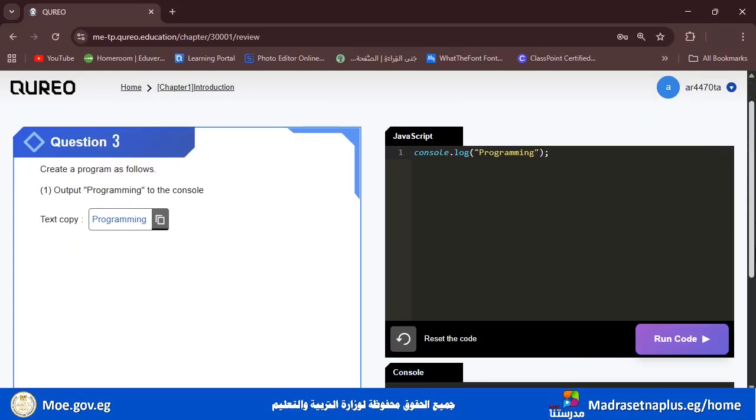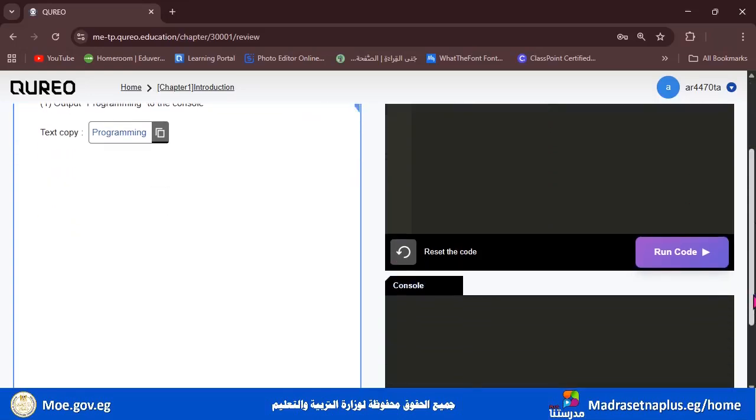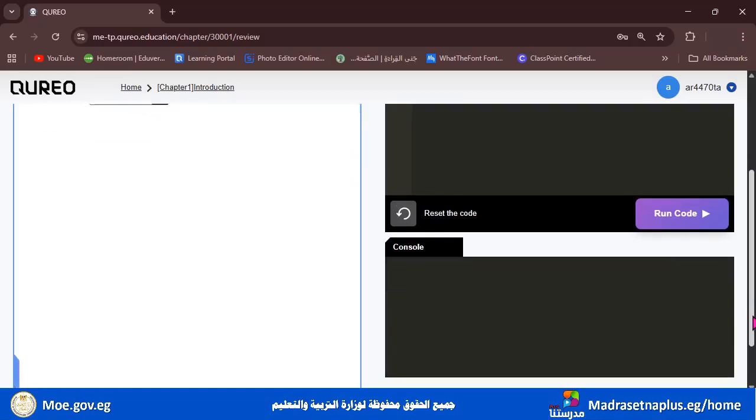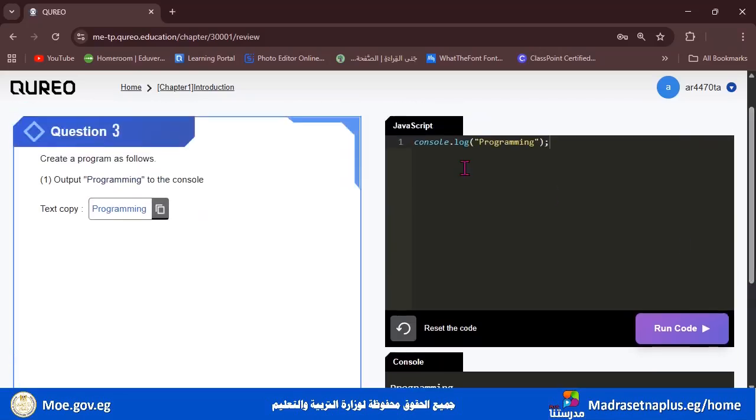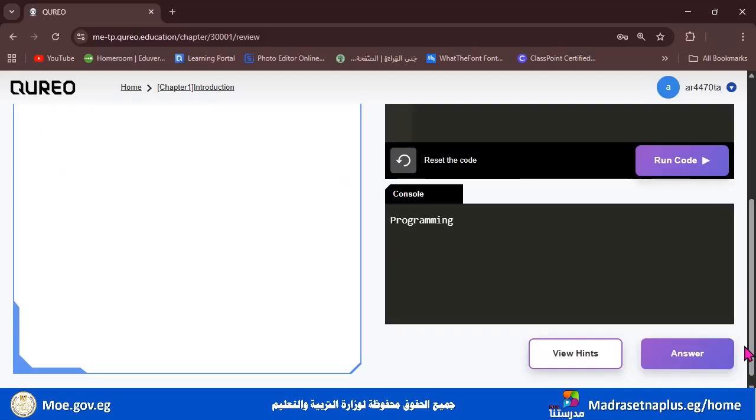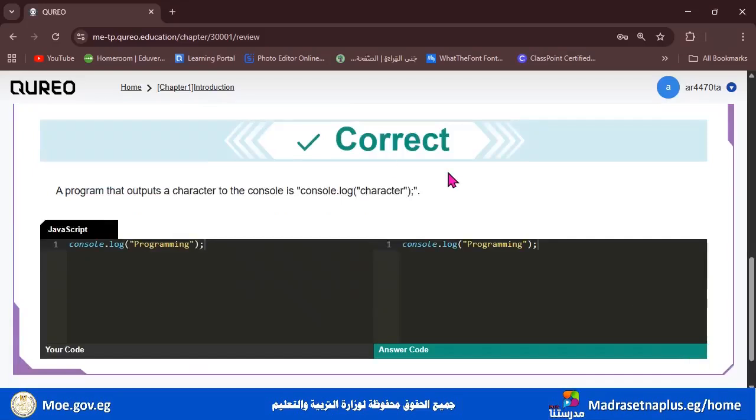Once you finished writing, click Run Code to know whether you're right or not. So Run Code, and here the word programming in front of you. If you are not sure, if you are writing something wrong, we can click Reset Code, or we can click here View Hints. So answer, and it says correct.